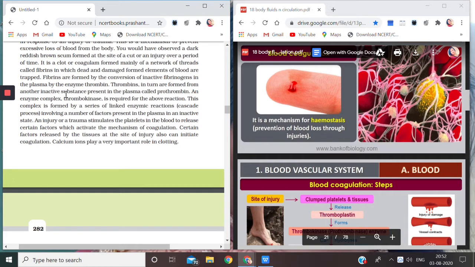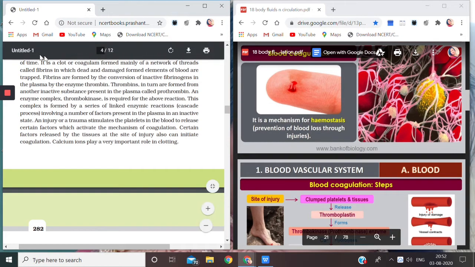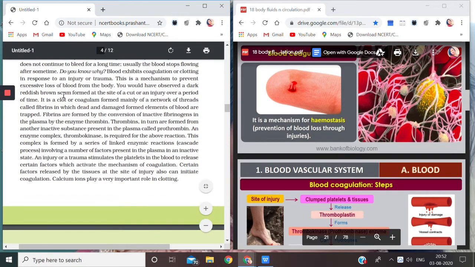You have seen that. So children, that scum, you see, formed at the site of cut or injury over a period of time, is a clot. That scum or that reddish brown layer on the wound is the clot or the coagulum, formed by a network of threads. You see, this is the network of threads. Can you see?